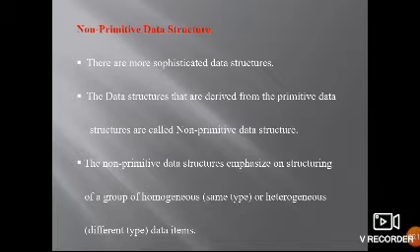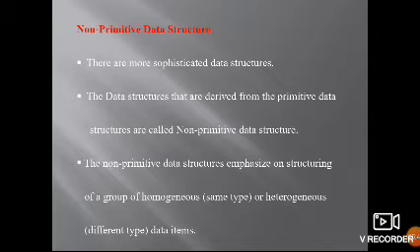The data structures that are derived from primitive data structures are called non-primitive data structures. They emphasize structuring a group of homogeneous (same type) or heterogeneous (different type) data, so you can organize groups of either kind.